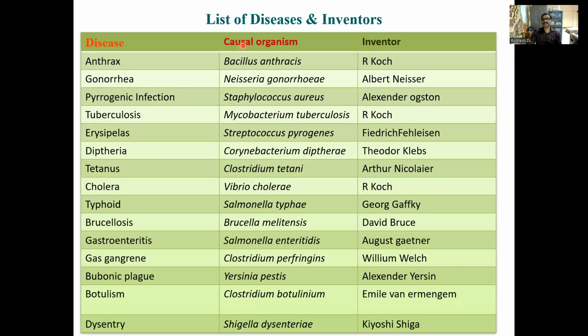Here is a list of diseases along with their causal agents. For example, you can see anthrax, caused by Bacillus anthracis, identified by Robert Koch. Tuberculosis, Mycobacterium tuberculosis, identified by Robert Koch. Cholera, Vibrio cholerae, identified by Robert Koch. Like this, there are also several other diseases, causal organisms, and their discoverers, for your reference.